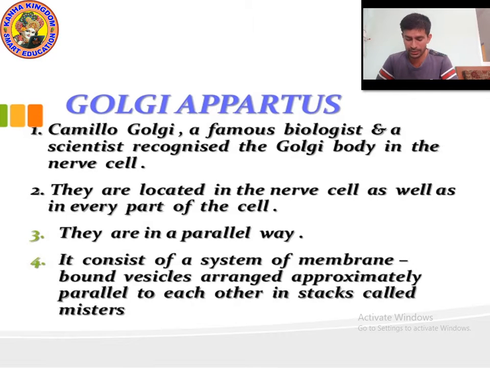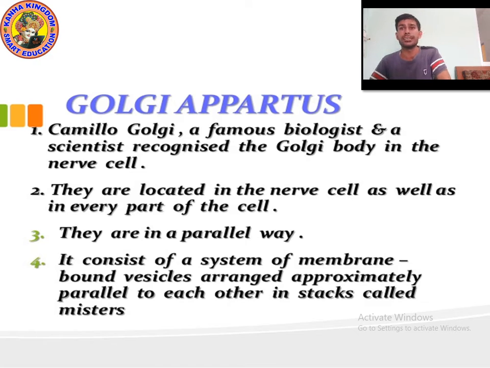It was discovered by a famous biologist. Actually, he was a scientist. The name of that man is Camillo Golgi. The name is also Golgi, and the cell organelle name is also Golgi.